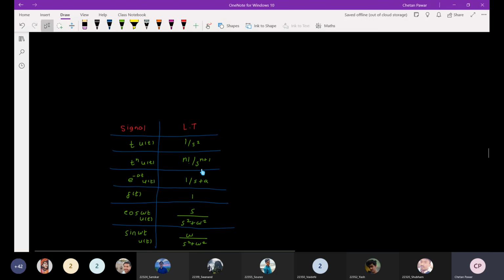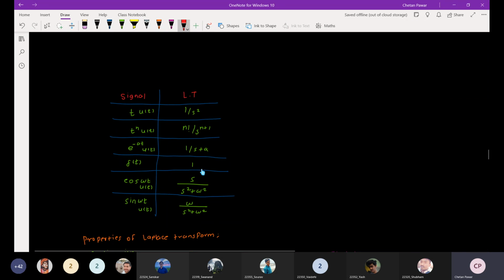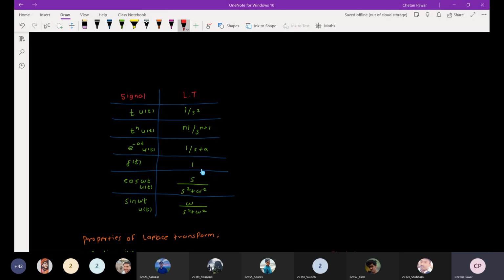Similarly, other standard signals are there, with different Laplace transforms. Like t raised to n u of t will be n factorial upon s raised to n plus 1. Now this is the exponential signal, e raised to minus at into u of t. How will the signal look here?